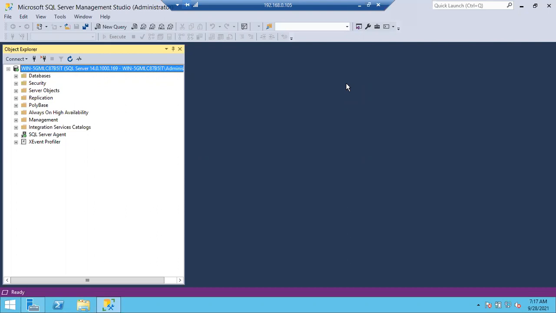Here also all the transactions will be fully logged. But what is the problem in the simple recovery model? The log file gets truncated at irregular intervals. Irregular intervals means what? Whenever a checkpoint runs, the log file will be truncated. Whenever you take the full backup, the log file will be truncated. Whenever you change the recovery model, the log file will be truncated.